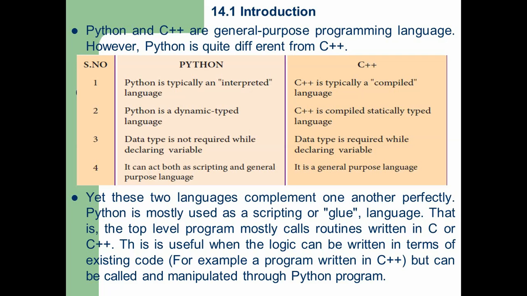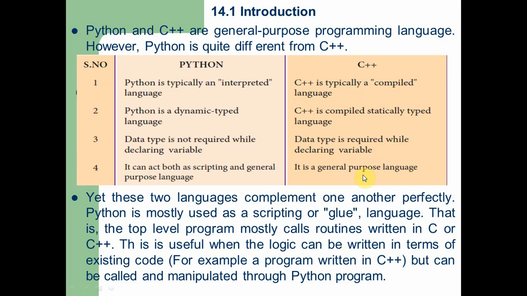Without mentioning the data type, we are unable to use that variable or any constant. 4, Python can act both as a scripting and general purpose language. In C++, it is a general purpose language only. So these are the 4 important differences between Python and C++ language.